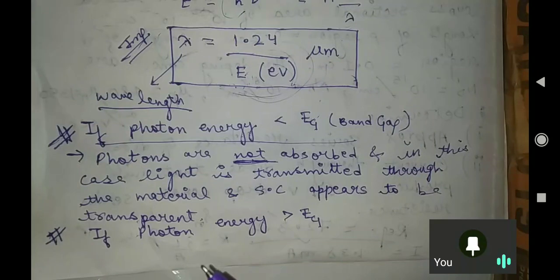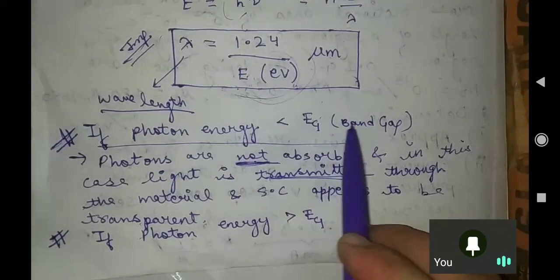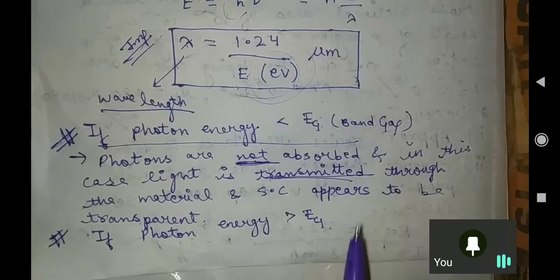Suppose you apply some light to your semiconductor, it seems that the semiconductor is transparent. It allows all light to pass through it. That is why this is the case when the photon energy is less than Eg. Is it okay?